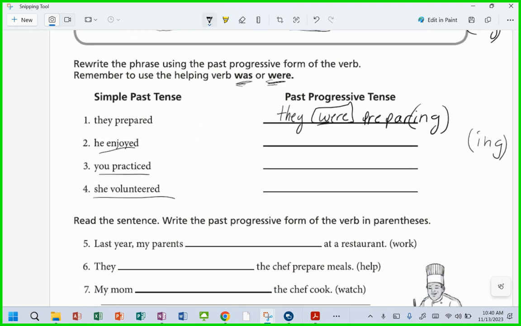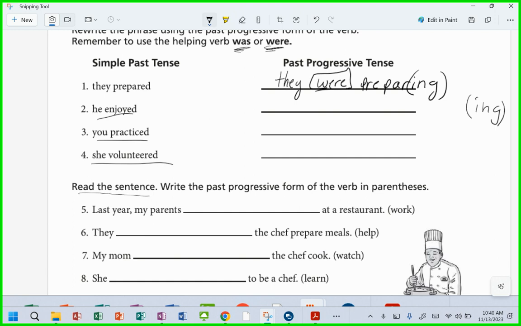I think you can. Take a look at this. It says, read the sentence. Write the past progressive form of the verb in parentheses. So we have the verb work. How can we make that past progressive, Bryce and Bruce?